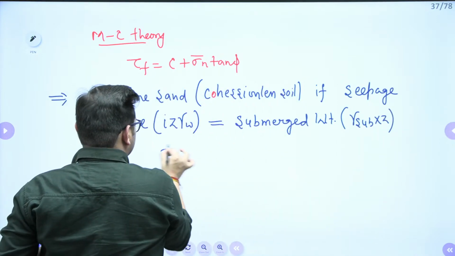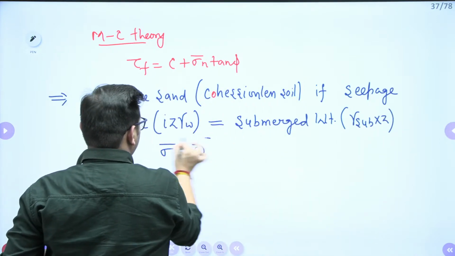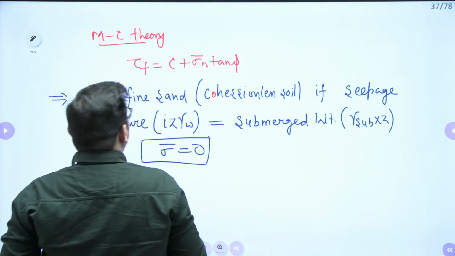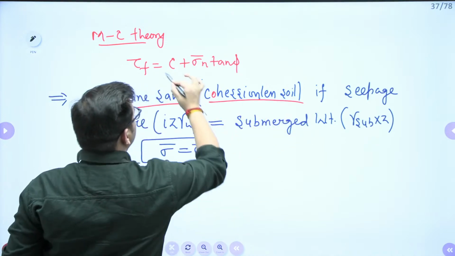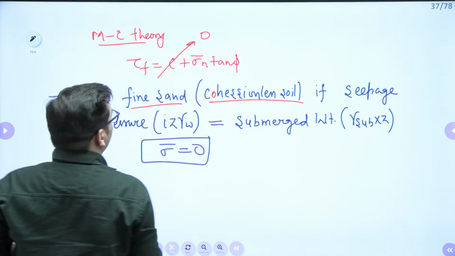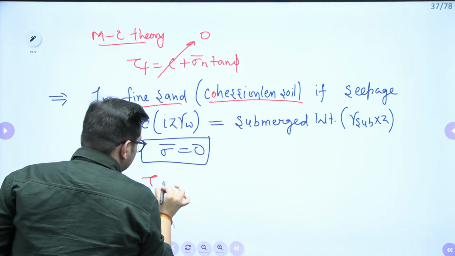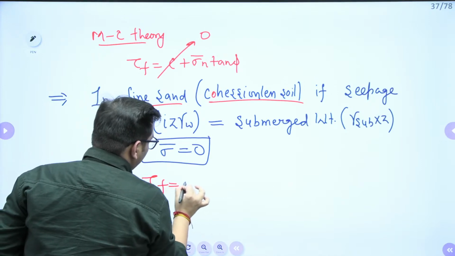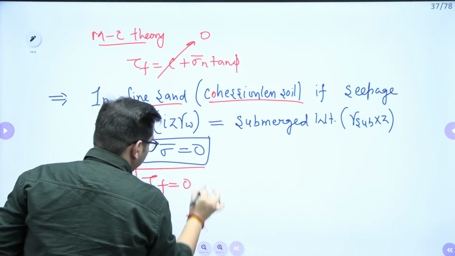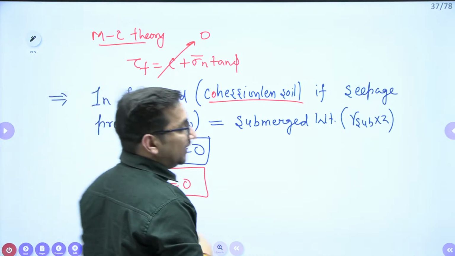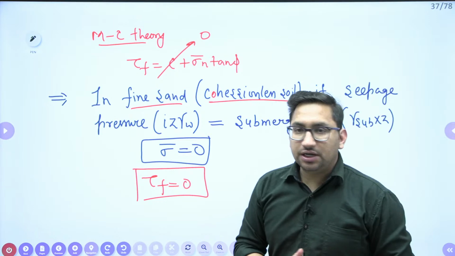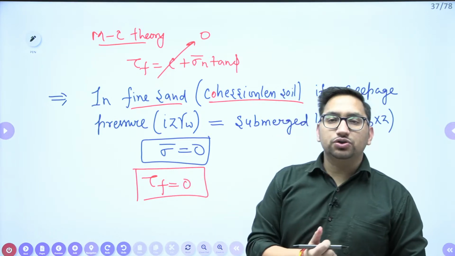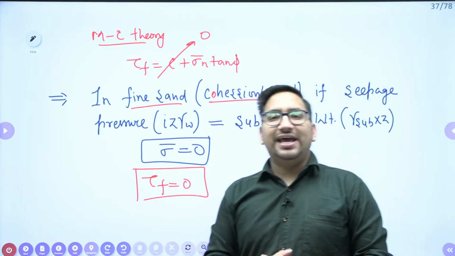The effective stress will be equal to 0. And we are talking about fine sand, cohesionless soil, which means this c value will be 0. In that case the shear strength of soil also becomes equal to 0. It means your soil is going to behave like a liquid, right?